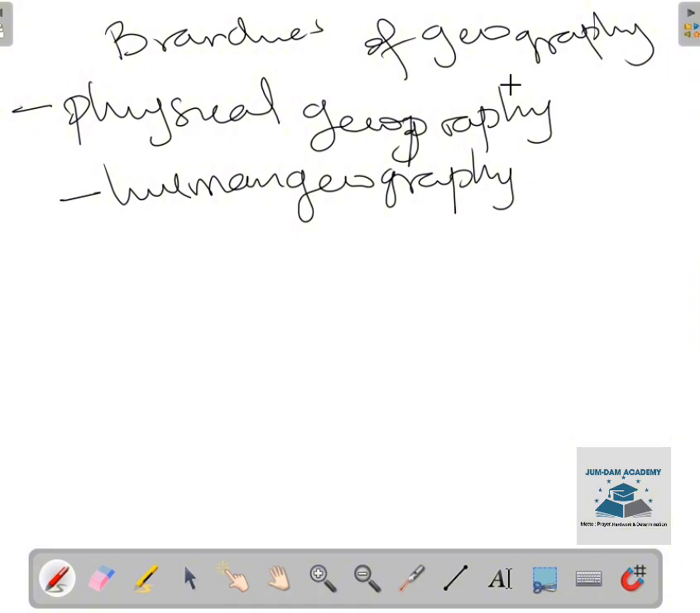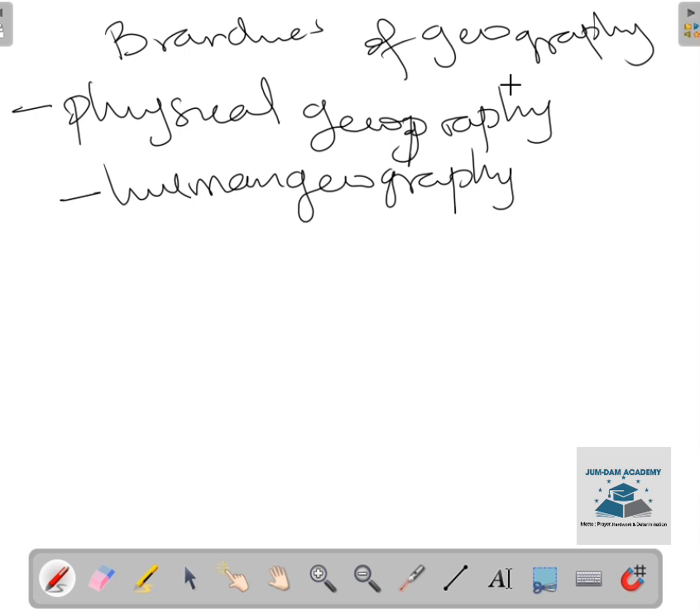It seeks to explain to us how natural processes like soil erosion, climate change, rock, water, plants, and animals influence the earth's future. That is, the relationship between these natural processes and the people in that particular environment. That is what physical geography is trying to explain to us.